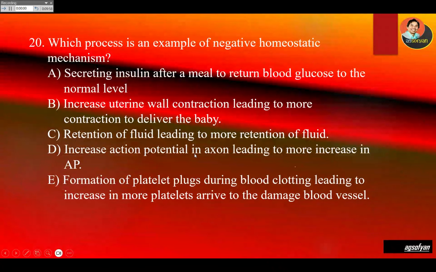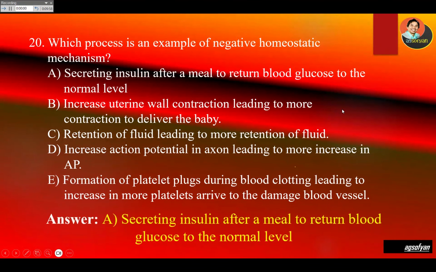D also says more, an indication of positive feedback. E also has more, so it is also positive feedback. So the correct answer is A, because the decrease in glucose level is a response to the stimulus that increased the glucose level.